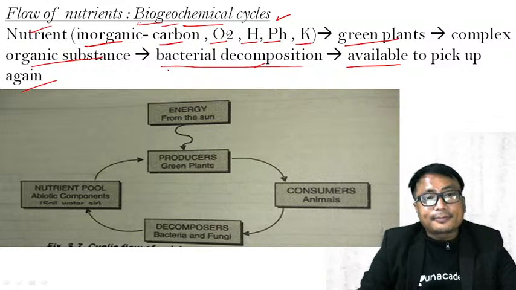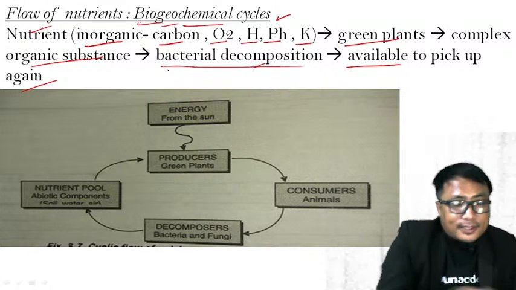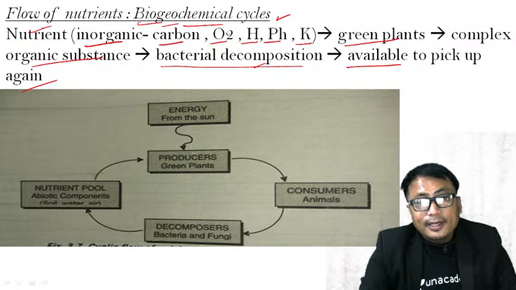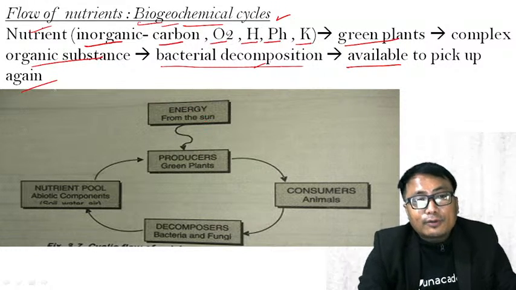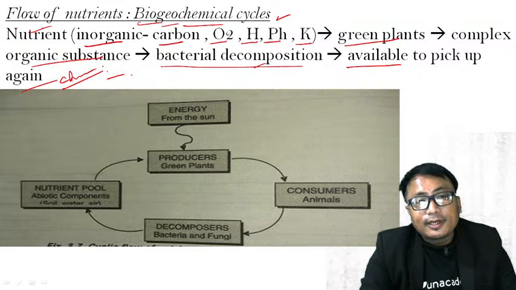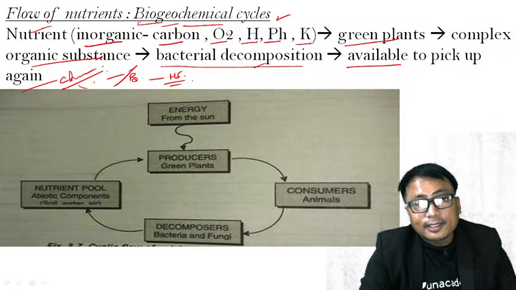You see here, energy from the sun, which is the ultimate source of energy on the earth's surface. We have seen the chemoautotroph. That is one exception, which means some bacteria feed on hydrogen sulfide for their energy and do not require solar insolation.